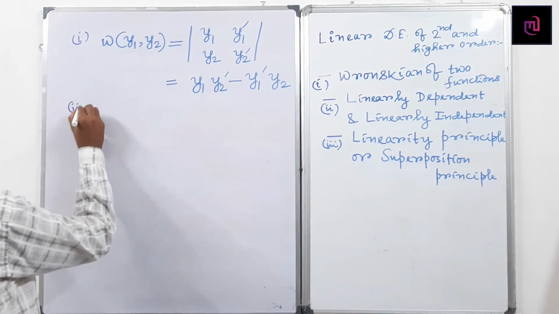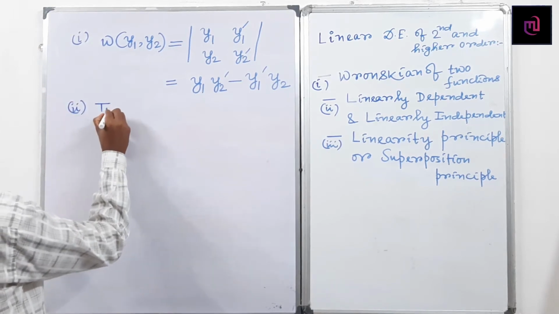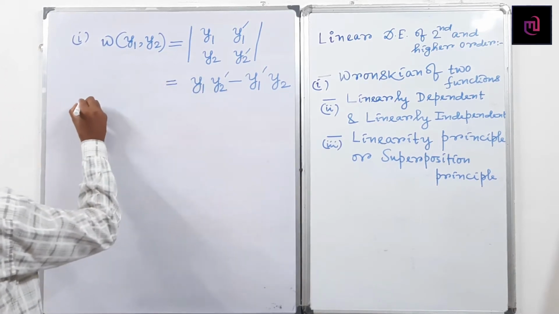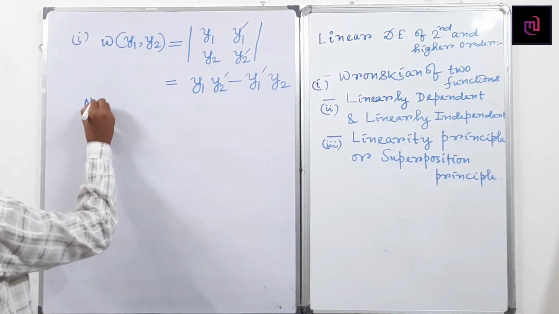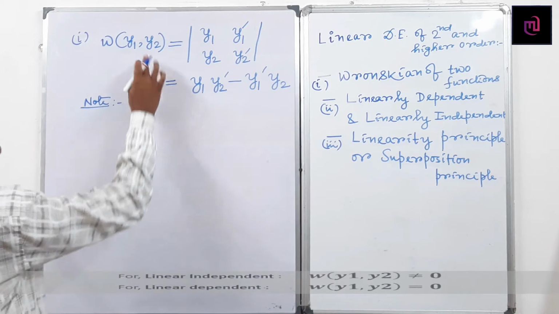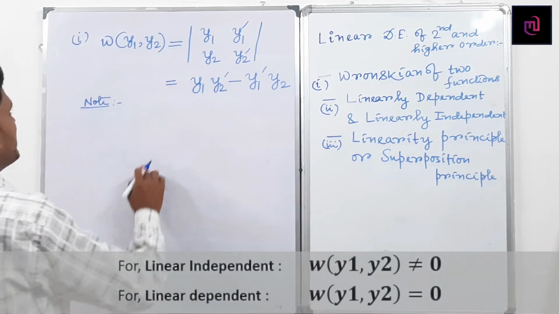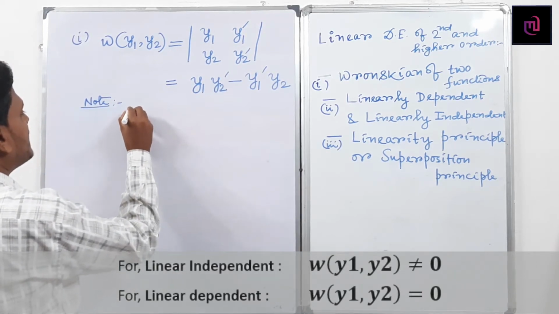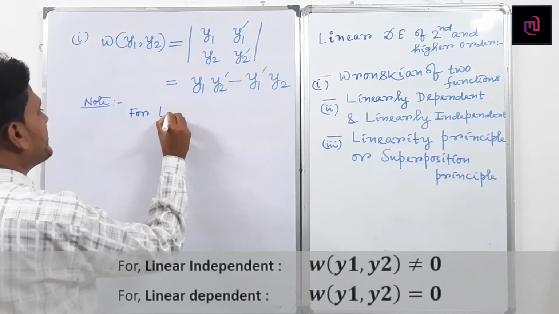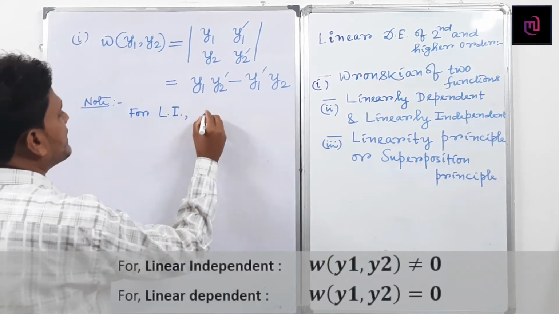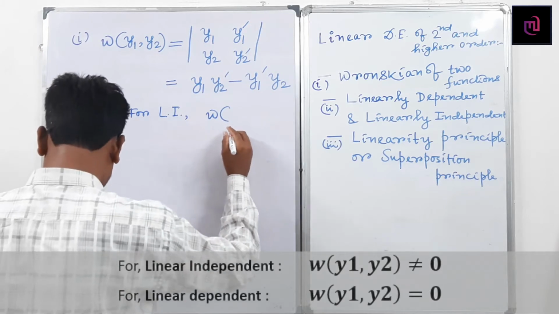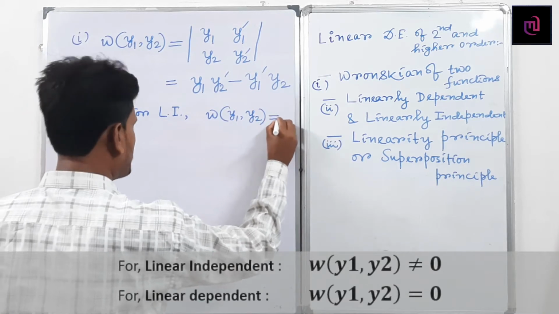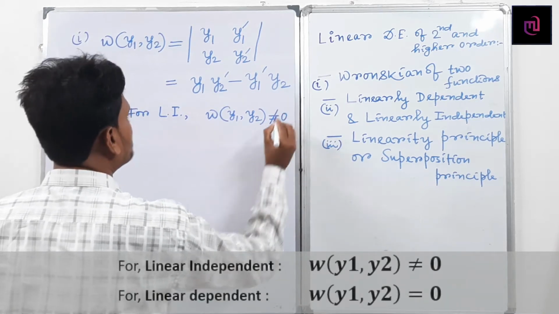There are two cases when checking whether two functions are linearly dependent or independent using the Wronskian. In the first case, the functions are linearly independent if the Wronskian of y1, y2 is not equal to 0.